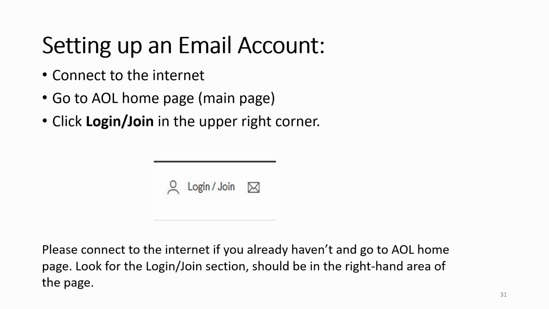Setting up an email account. Connect to the Internet. Go to AOL homepage, it's the main page. Click Login or Join in the upper right corner. Please connect to the Internet if you haven't already and go to AOL homepage. Look for the Login Join section. Should be in the right-hand area of the page.